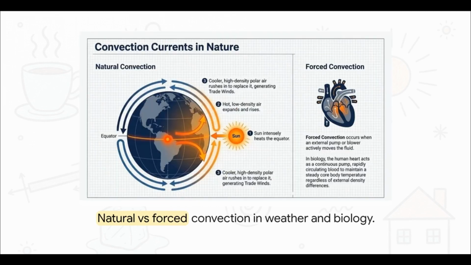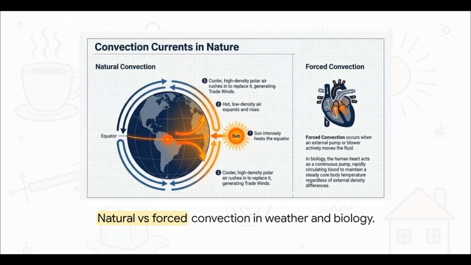But hey, heat doesn't just conduct through solids, right? It also moves through fluids via convection, which is the actual physical movement of heated material. And this happens on both a microscopic and a massive cosmic scale. Think about natural convection. The sun heats the equator, that low-density hot air rises, and cooler polar air rushes in to take its place. That's literally what generates the Earth's trade winds.